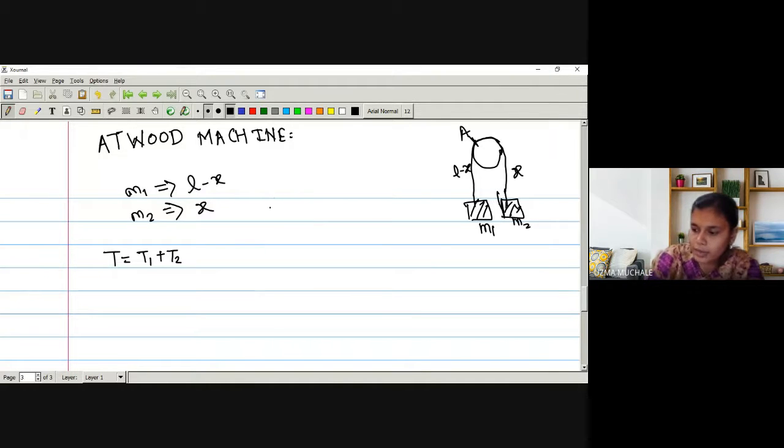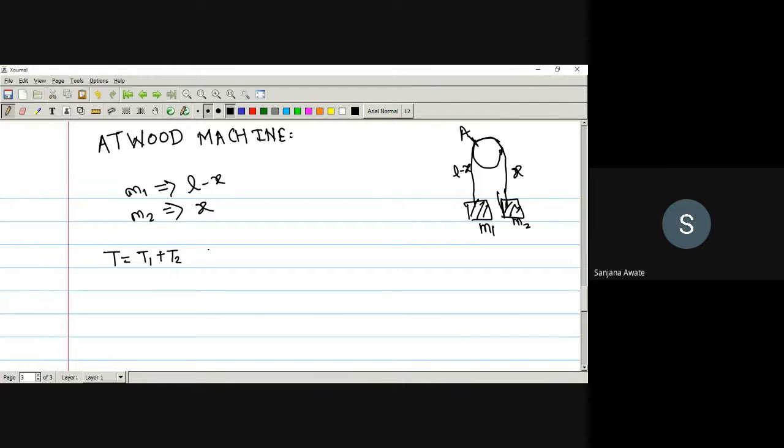So for that, can you tell me what is the generalized coordinate which will describe the motion of a particle? Anyone can tell me how many generalized coordinates, or which are the generalized coordinates in this example? Two.